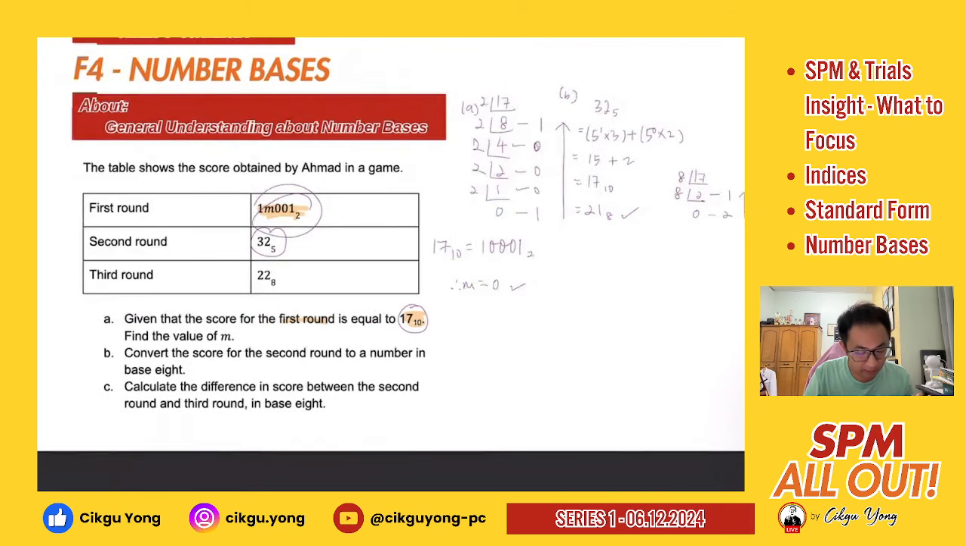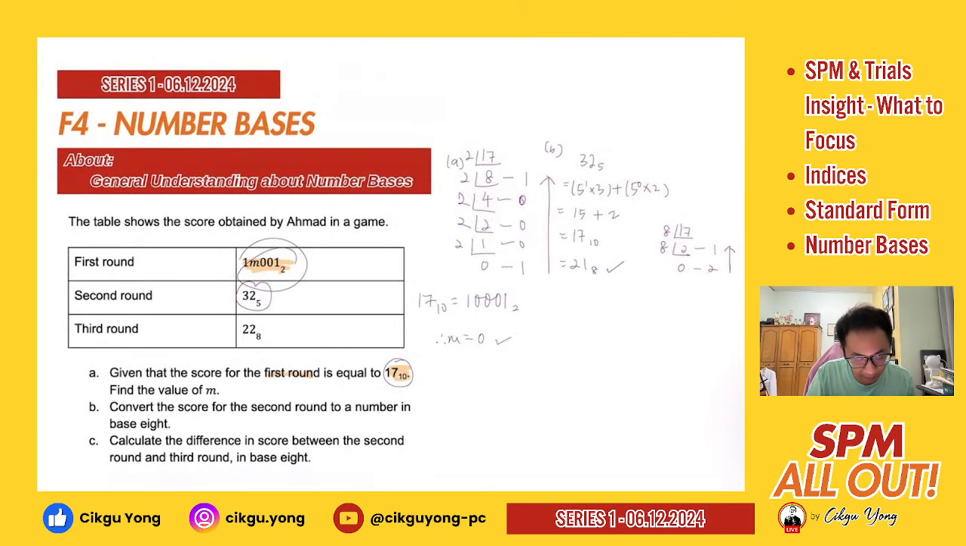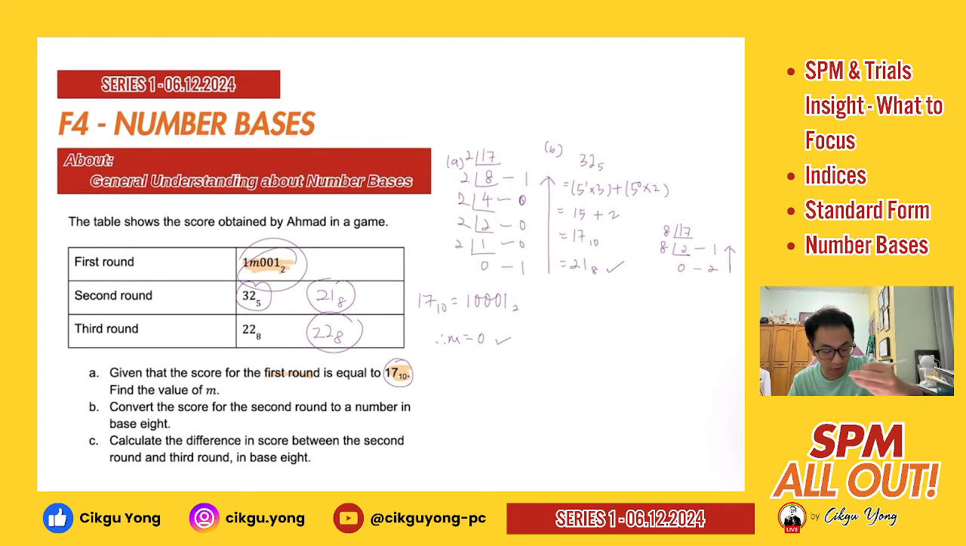Right? Then calculate the difference of score between the second round and the third round in base 8. So the second round, as we have already found, is 21 base 8. Third round is 22 base 8. You need to find the difference in score. So this is your simple subtraction. You just use 22 base 8 minus 21 base 8. Then this is the answer. Right, so this is your number base.